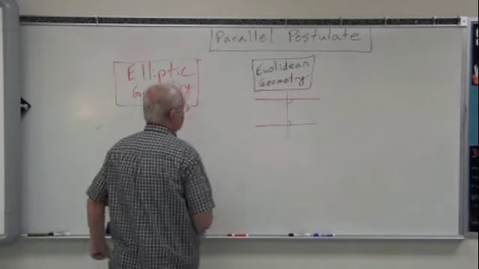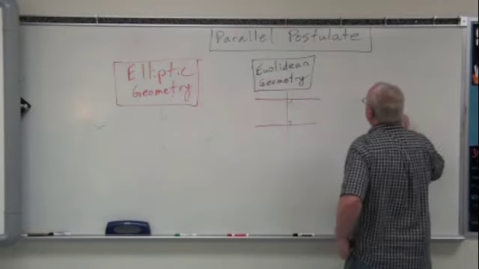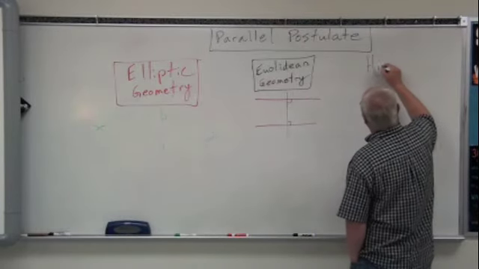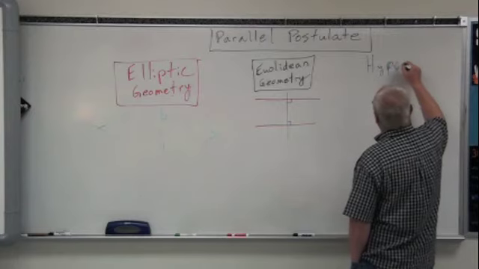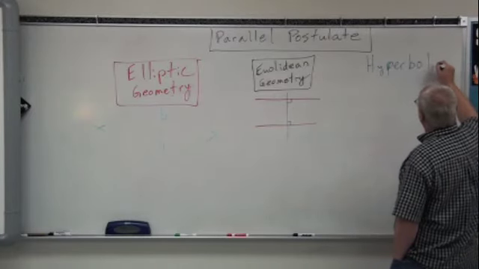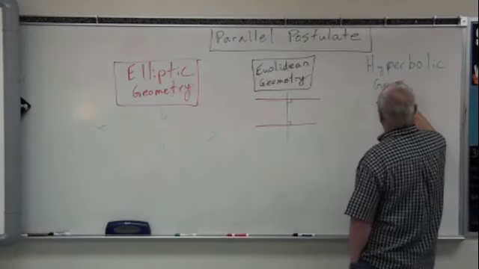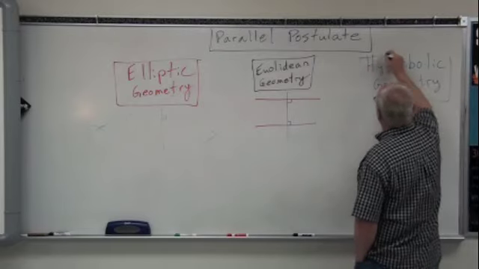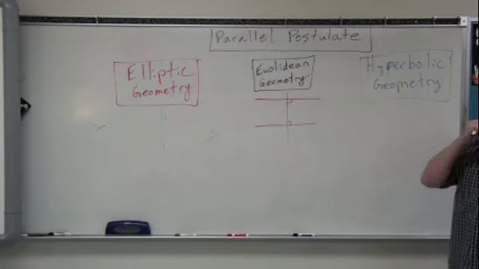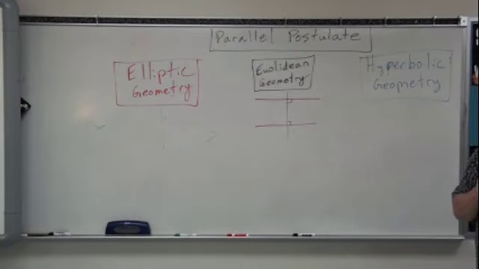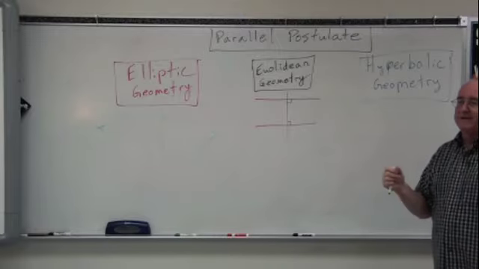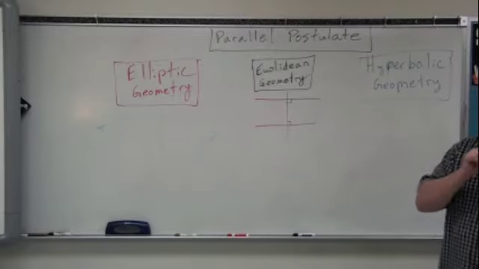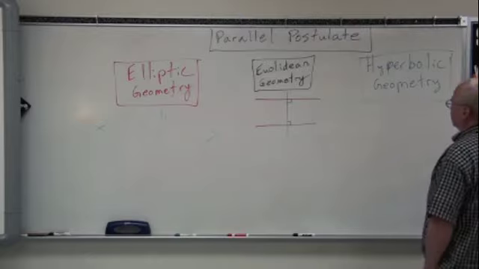Now the other geometry that we have is called hyperbolic geometry. And you'll see these terms on tests or whatever else, and you'll see some of the assumptions that they have, and they'll state the assumptions, and then want you to pick the best example of what those assumptions mean.